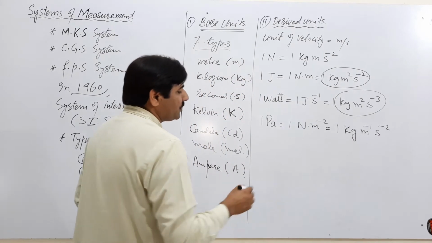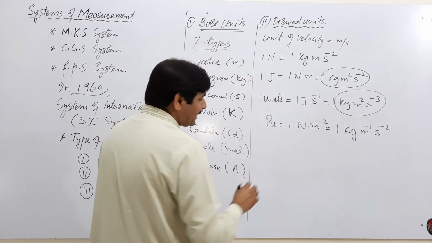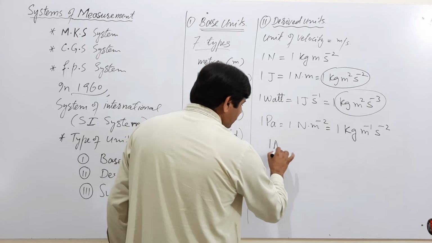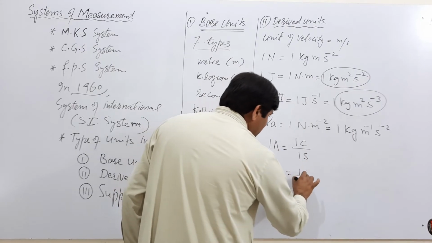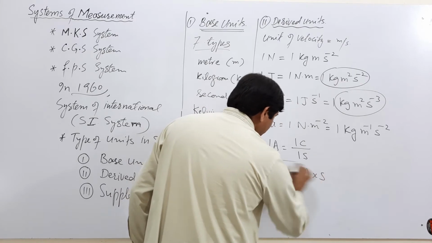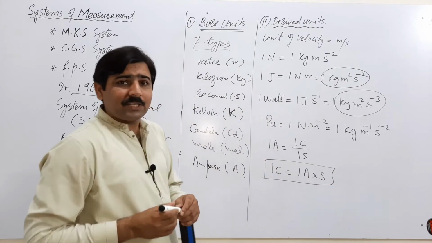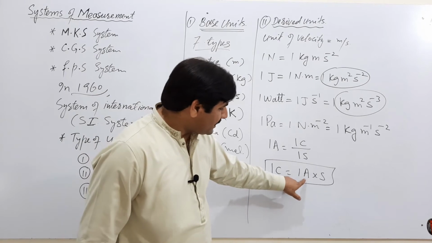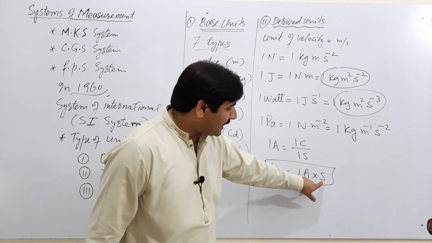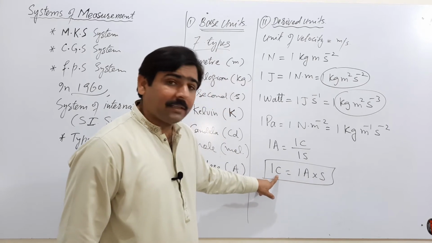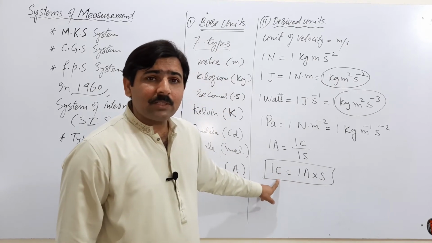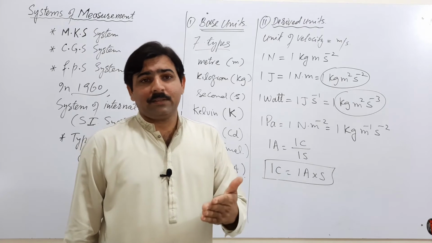And if we write down the unit of current, electric current, 1 ampere is equal to 1 coulomb per second, or 1 coulomb is equal to 1 ampere into second. Here we can see that the two base units, ampere and second, are multiplied, and the third unit is obtained. That coulomb, which is the unit of charge, is the derived unit.